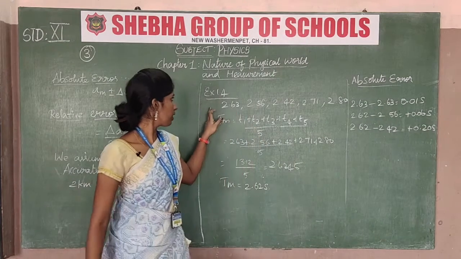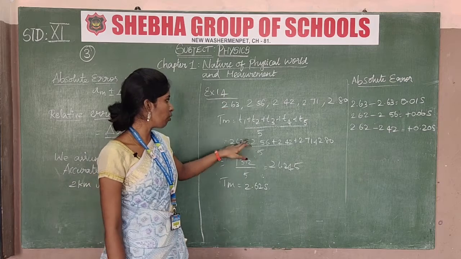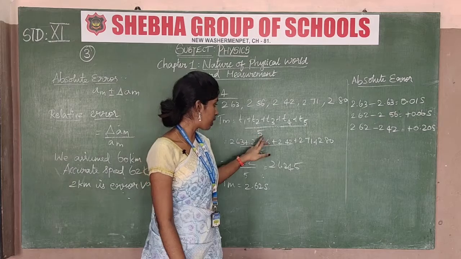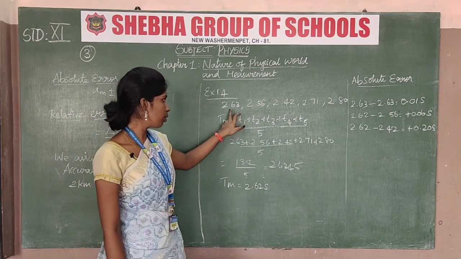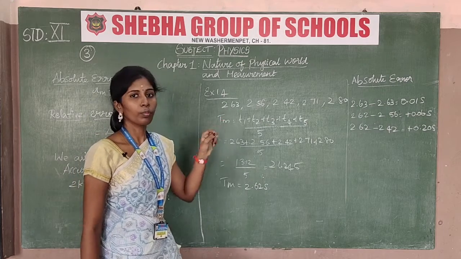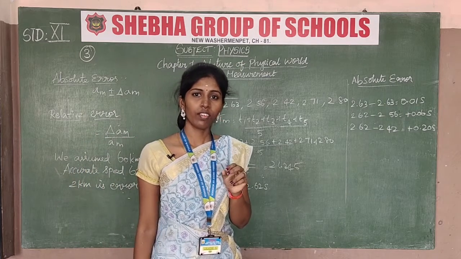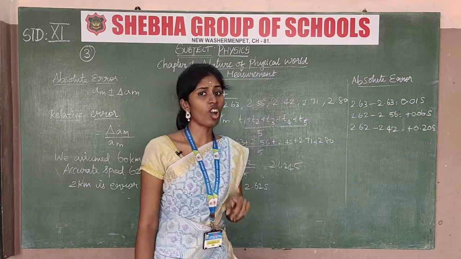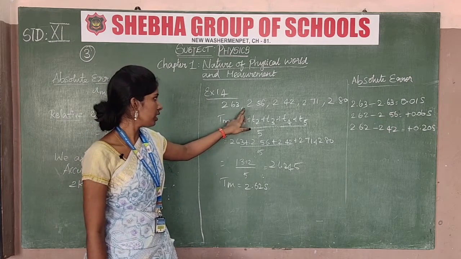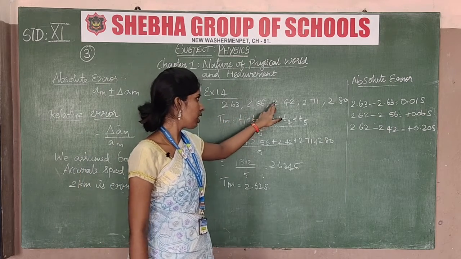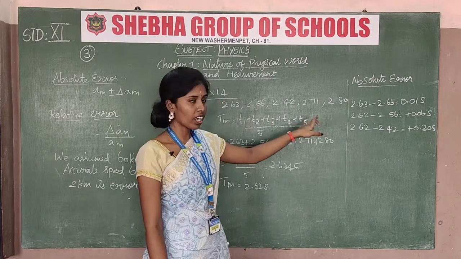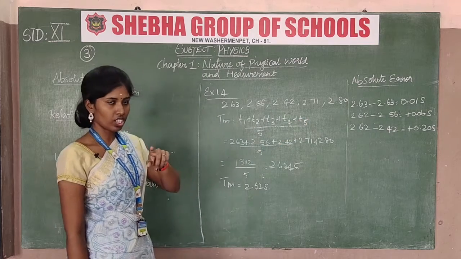Okay. So after that we see this problem as an example of a mean value. Okay. Mean value means accurate absolute values. So Tm is equal to, it's taken as one timing. Okay. It's oscillation. One simple pendulum is there, we take it as one oscillation. So the oscillation timing will be taken. First one is 2 minutes 63 seconds, after that 2 minutes 56 seconds, 2 minutes 42 seconds and 2 minutes 71 seconds. It's the 5 trials taken for one oscillation.